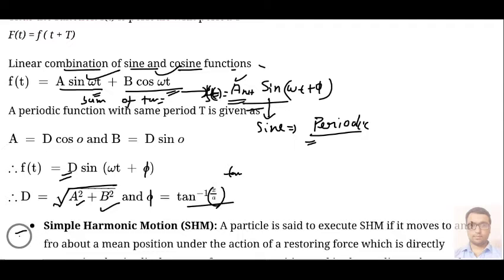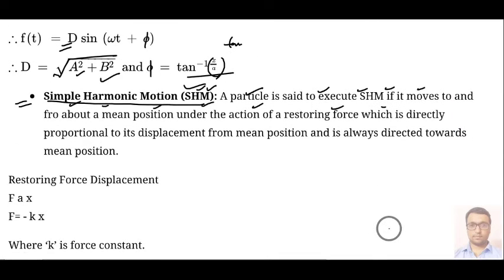After that we have a new thing that is called simple harmonic motion, or in short form SHM. So what is simple harmonic motion? A particle is said to execute simple harmonic motion if it moves to and fro about a mean position under the action of a restoring force which is directly proportional to its displacement from the mean position and is always directed towards the mean position.